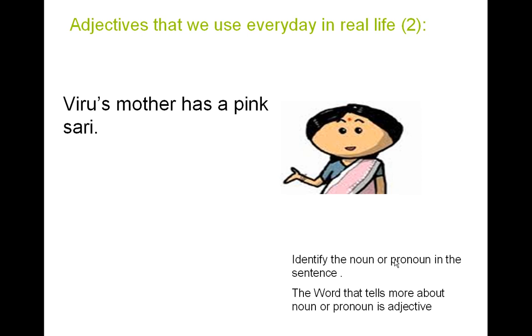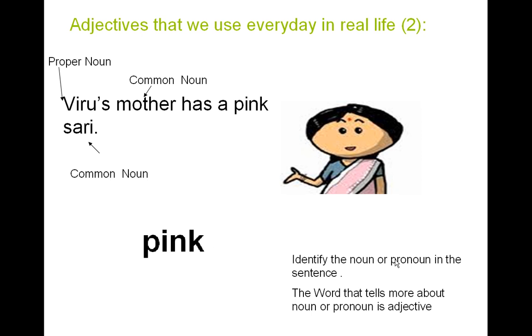Let's do this now. Viru is a proper noun, because he's a particular person, a particular boy, Viru. Mother is a common noun, because when we talk about mother, we talk about all mothers on this earth. Sari is also a common noun, unless we're referring to a particular sari. Hence, the word that tells us what kind of sari Viru's mother has is the word pink. So, Viru's mother has a pink sari. The word pink here is the adjective. It tells us more about the kind of sari that Viru's mother has. Okay.